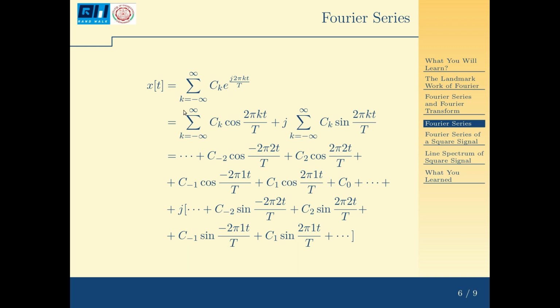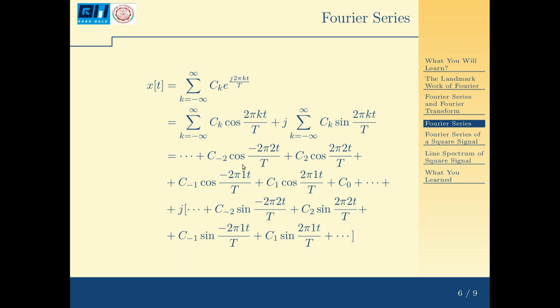So if I expand this, sum over k from minus infinity to infinity, it becomes c_k cos 2 pi kt by T plus j sigma k from minus infinity to infinity c_k sin 2 pi kt by T. So effectively I have written this into cosines and sinusoids. Now if I expand this, I have a central term called C0. When k equals 0, e raised to j 0 becomes 1 and C0 alone is there, that is the middle term C0.